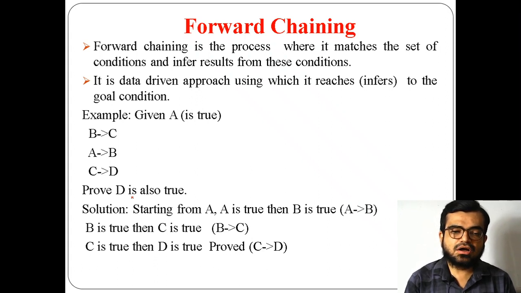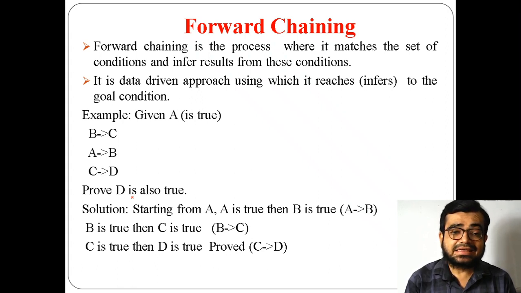The process of proving means we are reaching a conclusion, or reaching a goal state. For the given set of conditions, I mean the given set of facts, it checks all of those conditions, matches the set of conditions, and the main thing is that it infers results.